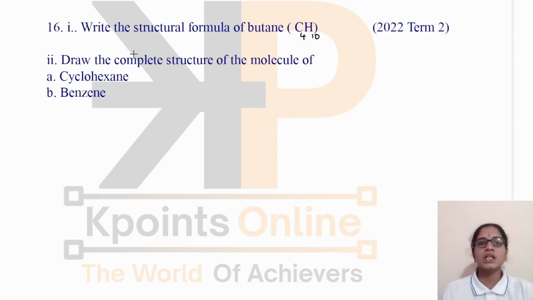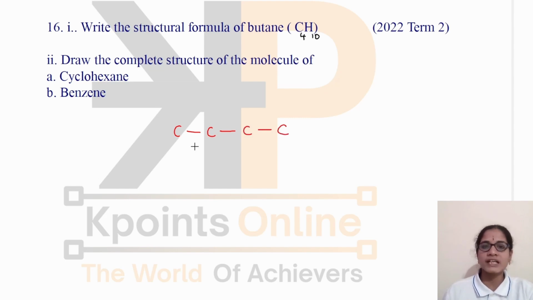Once you know the structure properly, you can easily write the number of covalent bonds in the molecule. Now write the structural formula of butane and draw the complete structure of the molecule of cyclohexane and benzene. They have given the molecular formula also. There are 4 carbon atoms here. So in the first step, these carbon atoms are linked to each other by single bonds. We can write the carbon skeleton here.